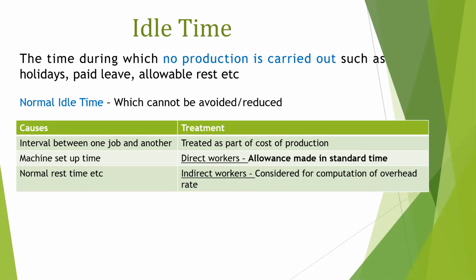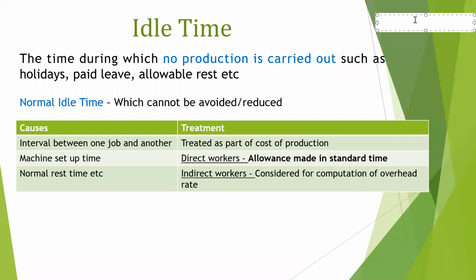So idle time can be of two types. One is normal idle time and second is abnormal idle time. Let's assume an employee works for 9 hours in one day. But we are human beings, we are not machines. So we cannot expect any employee to work continuously for all these 9 hours. He'll require breaks in between to get refreshed and energized.